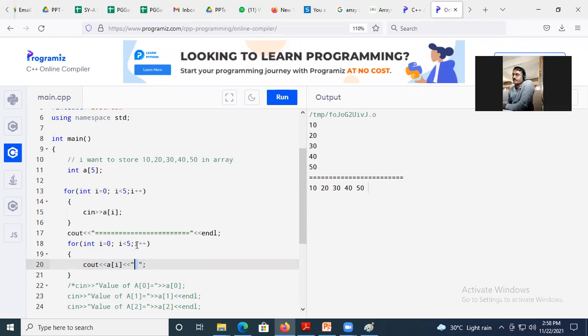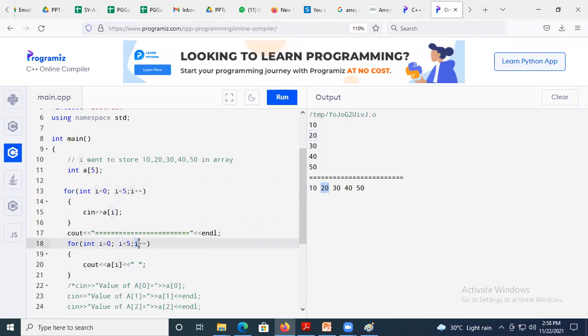Now a of 1. So what is there in a of 1? Yes, in a of 1, it is 20. So it displays 20 here at the second location. Similarly, it increments the value of I, that means 2. 2 is less than 5. Condition is true. A of 2, what was the value? 30. It displayed. Then it increments the value of I variable to 3. Now is 3 less than 5? Yes. Again it will display a of 3. That is your 40. It gives the space.